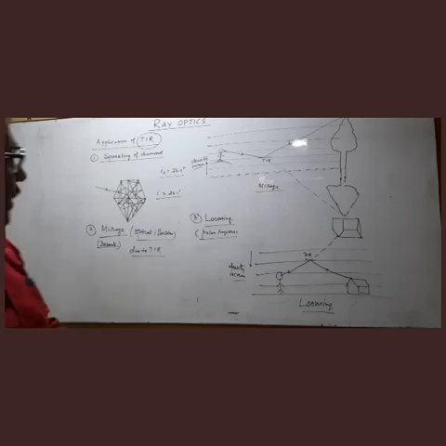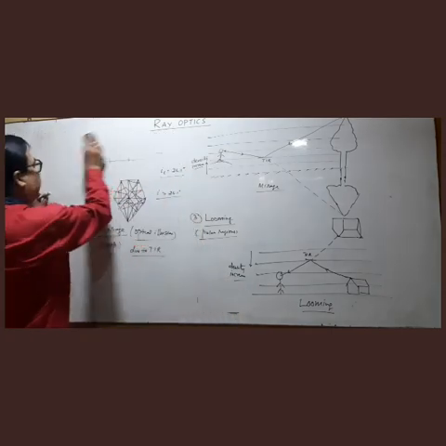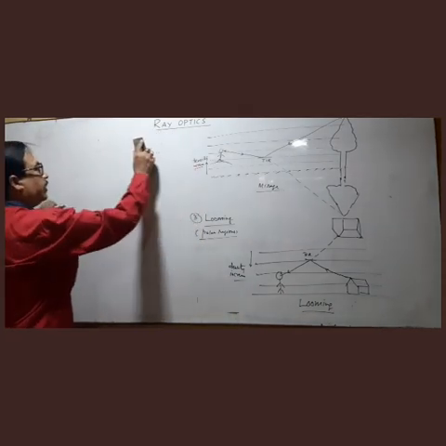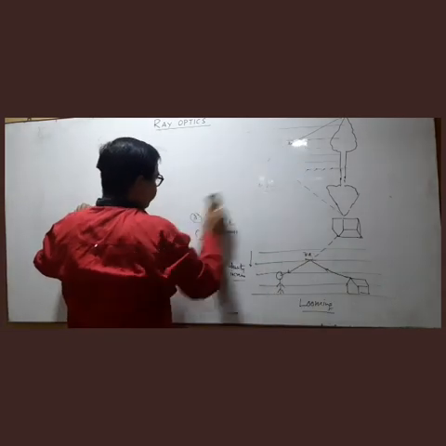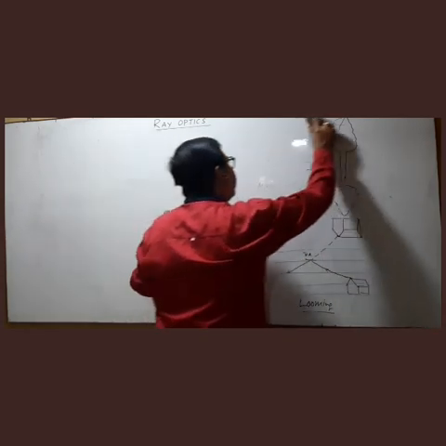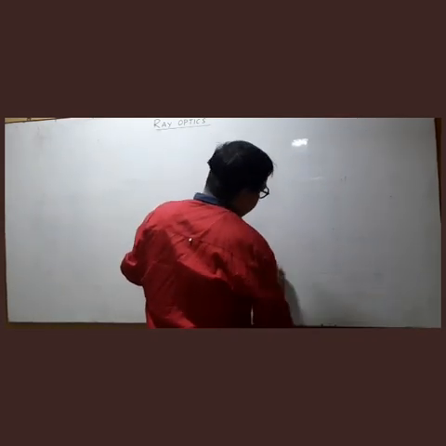And the last one is, after these three, we should go for the last use of this, that is called TIR prism. So we can design a prism where we can use TIR. That is called TIR prism.